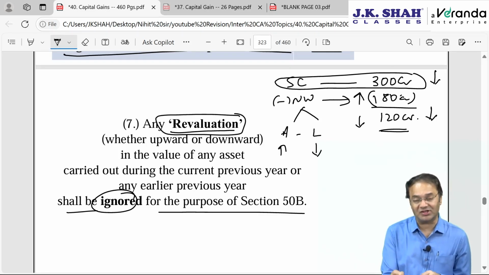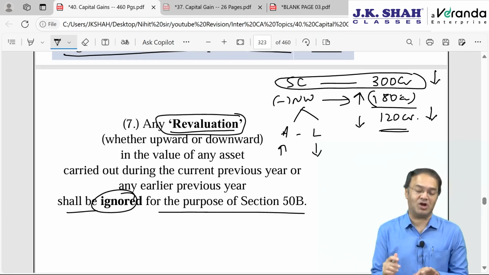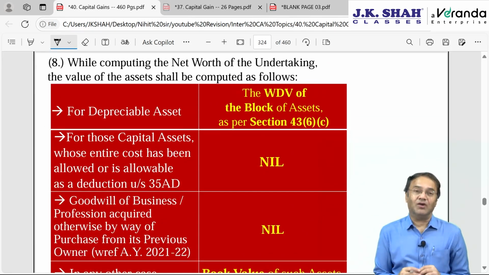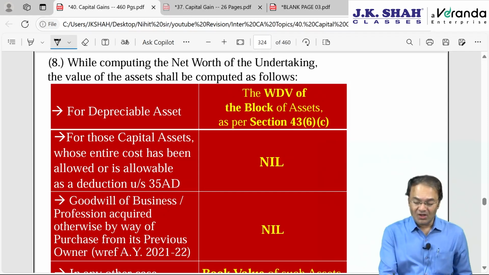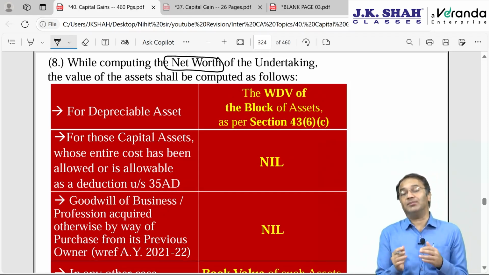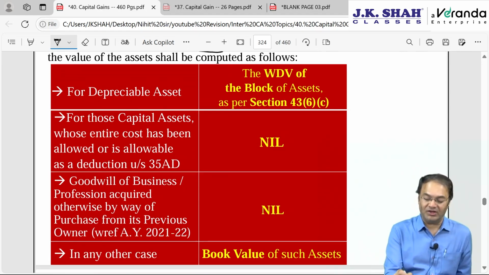So a clarification is inserted in section 50B, saying that revaluation, whether upward or downward, shall be ignored while computing the value of any asset. While computing net worth, we have to take assets minus liabilities, with assets valued as per the Income Tax Act and liabilities valued as per the books of account. While doing so, if it is a depreciable asset, take WDV.